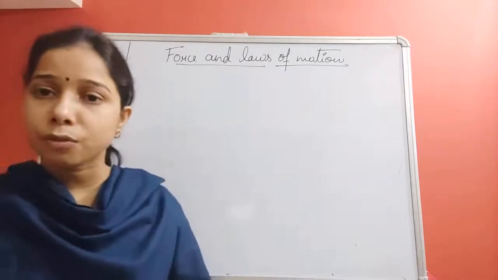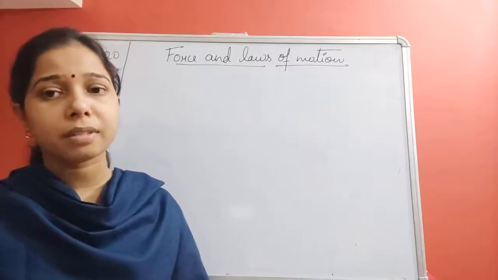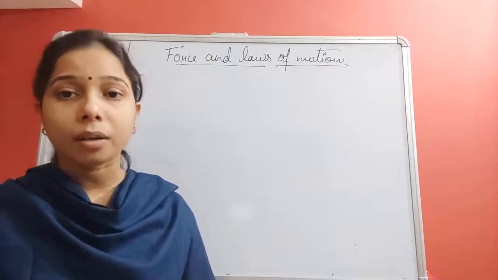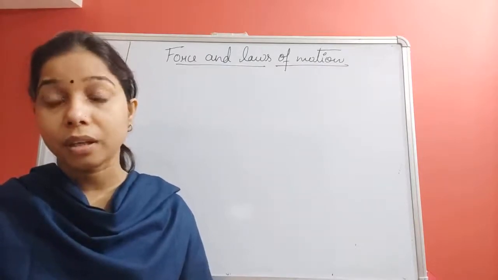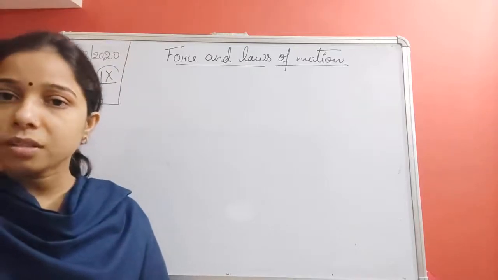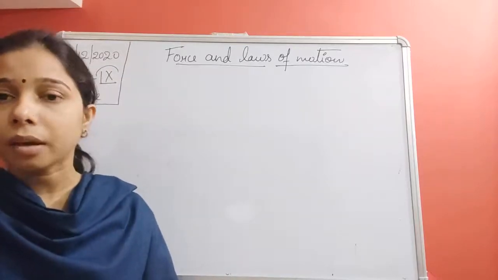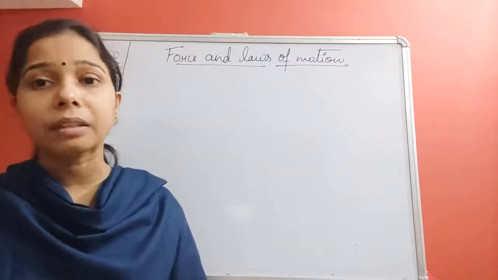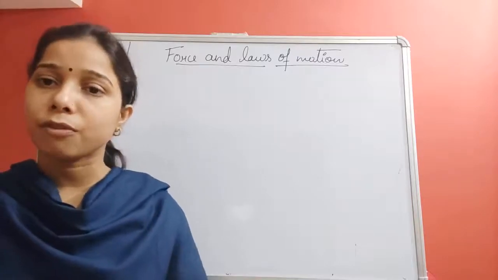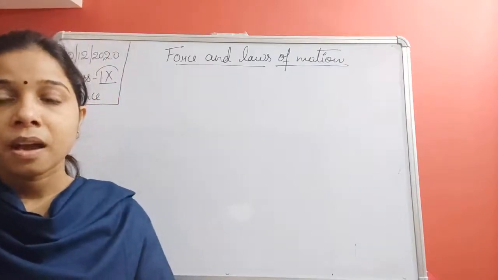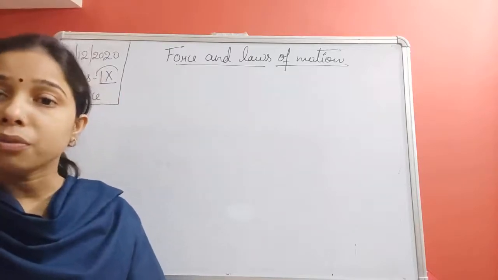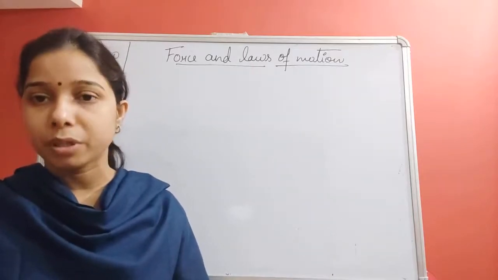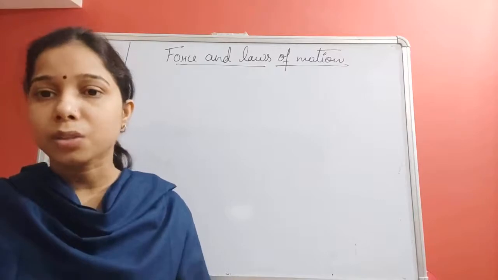Now, the next force is the unbalanced force. The name itself says that it is not a balanced force. Here, all the forces acting on a body do not add up to 0. It means one force can be greater than the other. So one force applied is greater than the opposing force acting on the body, and ultimately it makes the object move. We can say that unbalanced force basically helps in the movement of the body. A body at rest starts moving.